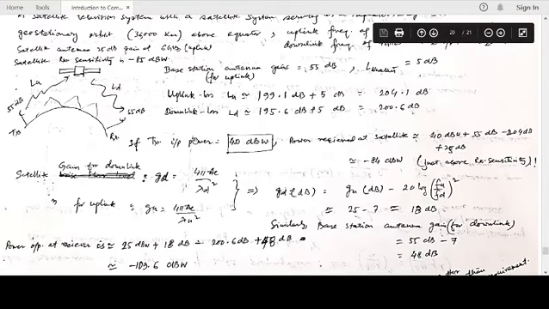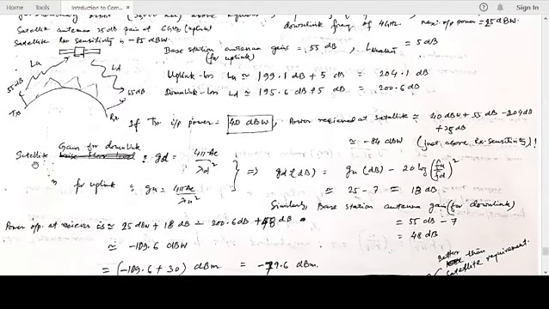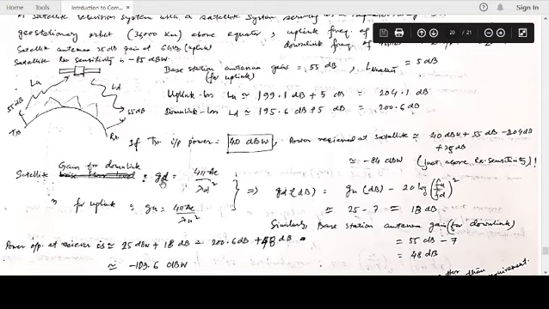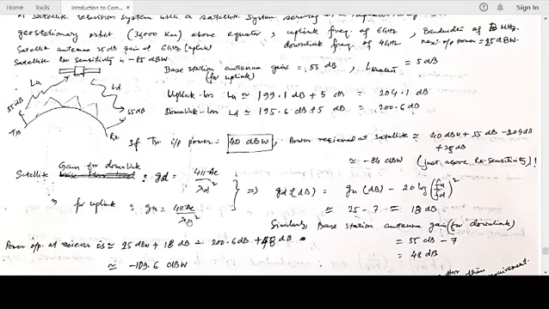Okay. Now let's move to the downlink. So satellite gain for downlink. First we have to calculate the gain for downlink. Everything is given with respect to the uplink. So for uplink, gain is 4 pi AE by lambda u square. Lambda u is the wavelength of uplink. Gain for downlink is 4 pi AE by lambda d square.